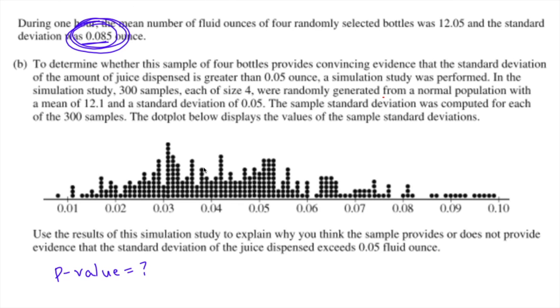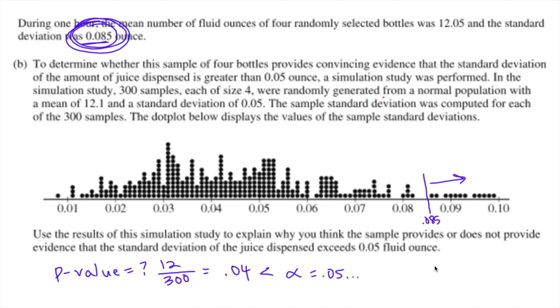So if I look at my sampling distribution, 0.085 is about right here. And more extreme, because we're testing, is the standard deviation greater? We would go that way, greater. So if I just count, there are 12 dots out of, it said 300 samples, which is 0.04. And because that p-value is less than alpha of 0.05, we would say we reject the null.